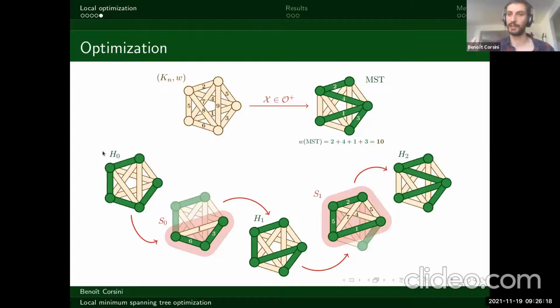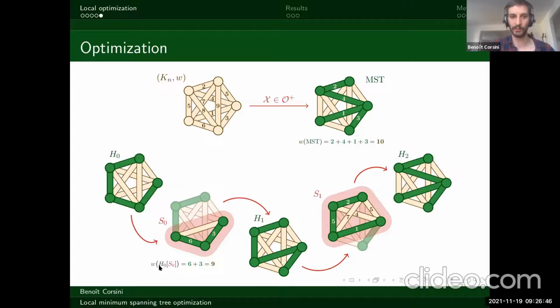And now what we want to understand is what was the cost of this optimization? We define the cost as the one-step cost, the cost for each step. So, for example, what's the cost to go from H0 to H1? Look at this graph, drop the light edge. To go from H0 to H1, we had to pay the weight of this green graph.